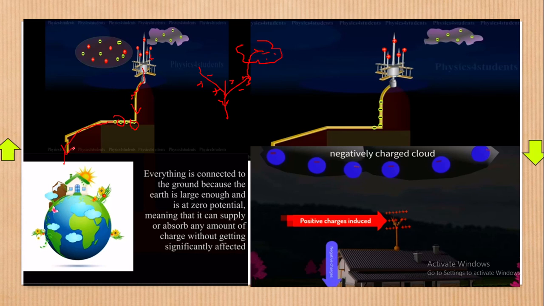Now when someone asks a question, where do they go? We simply remind you that everything is connected to the ground, because the earth is large enough and is at zero potential. It means that it can absorb any amount of charge without getting significantly affected. Even a billion volts can be taken by the earth, and the earth will have no problem.